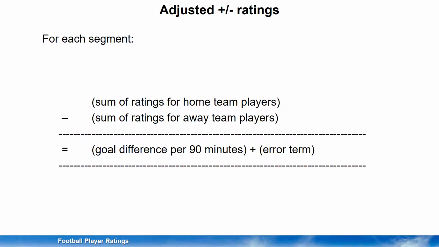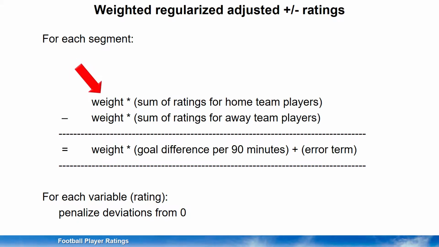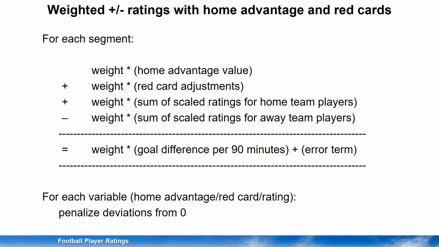The adjusted plus-minus model too easily leads to overfitting when applied to football. So instead of using the method of ordinary least squares, it is much better to use ridge regression. We have also discovered that it is useful to weigh the different parts of a match differently, taking into account the duration of a segment and the current score when the segment starts. Finally, we have seen that the model can be improved by taking into account the home field advantage and the occurrence of players being sent off.